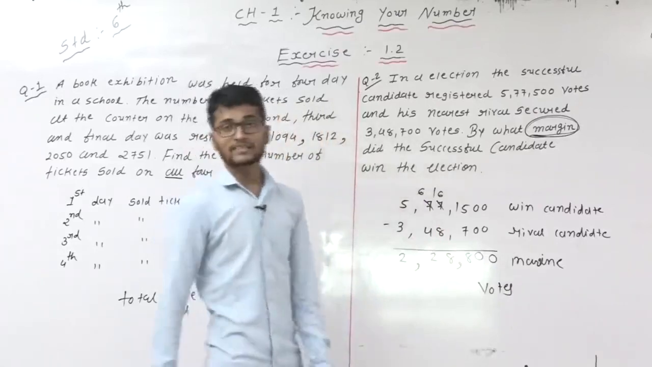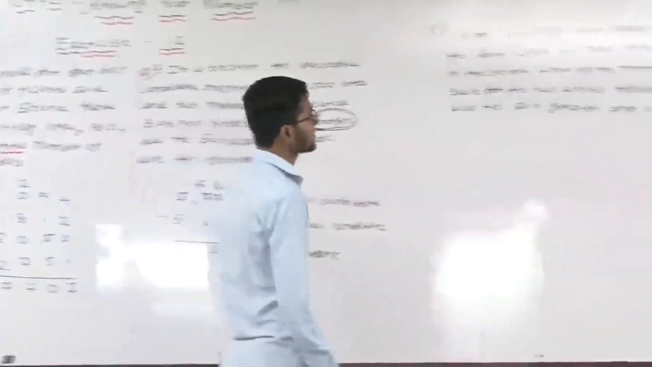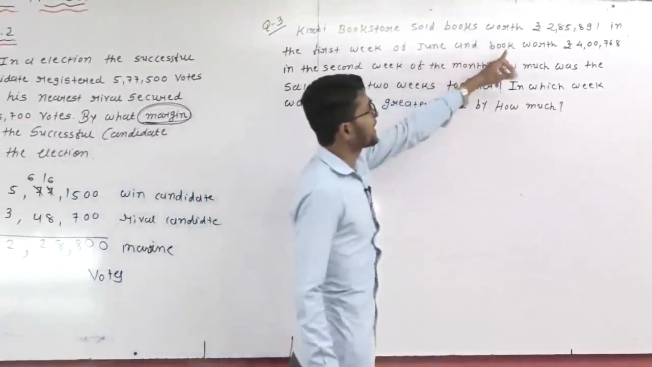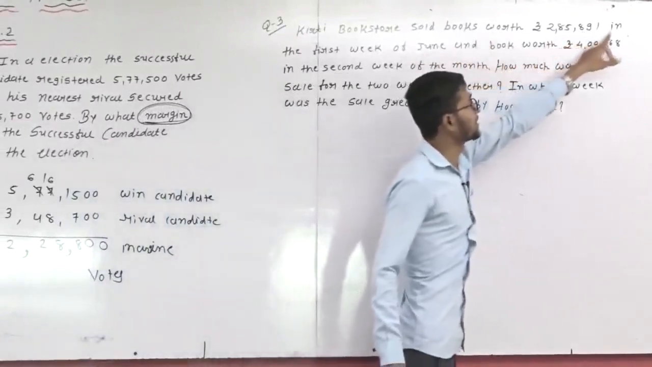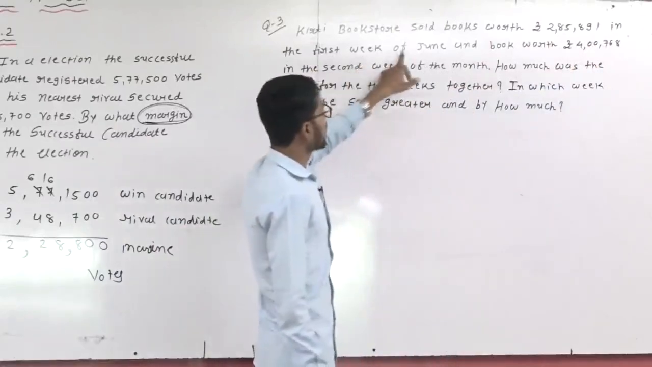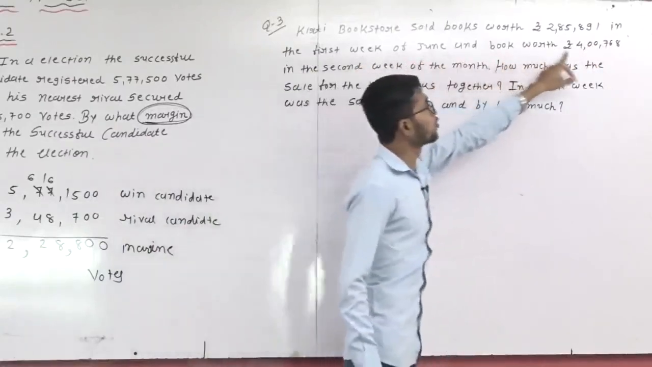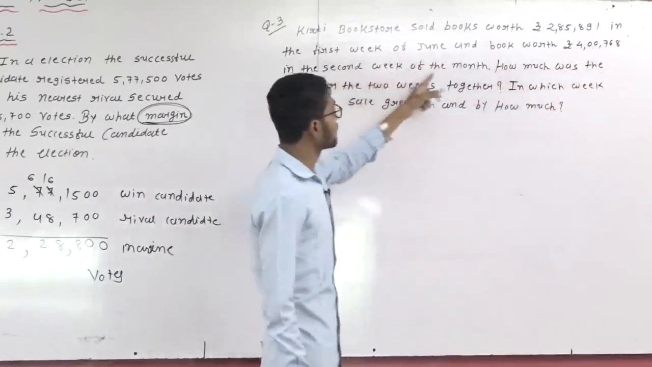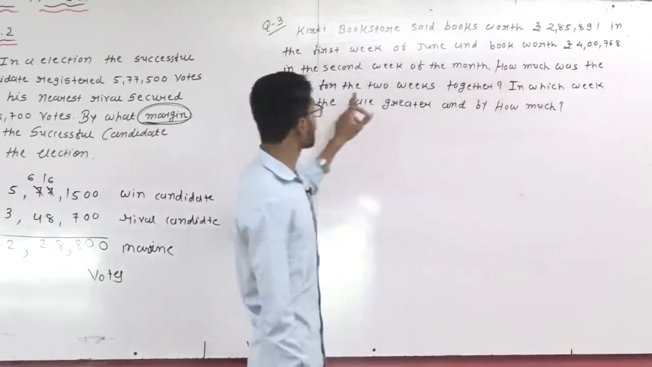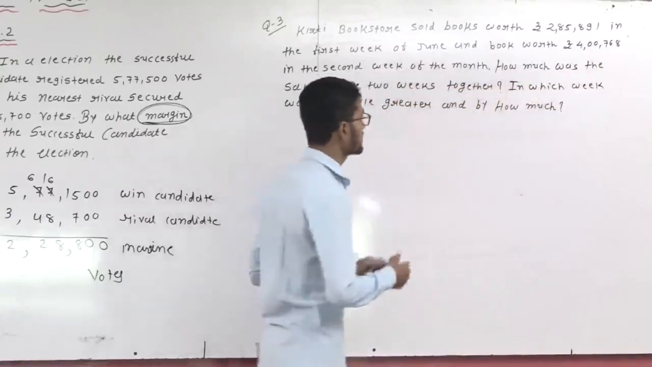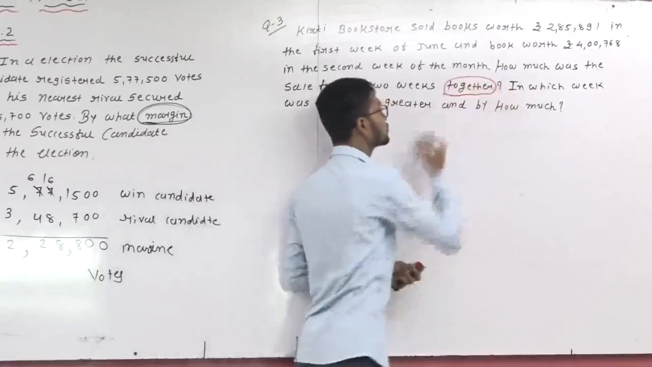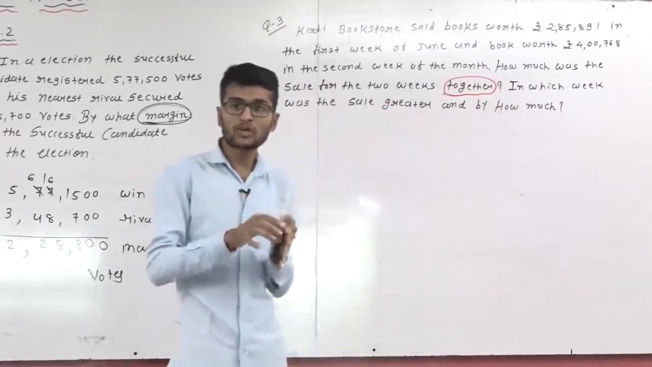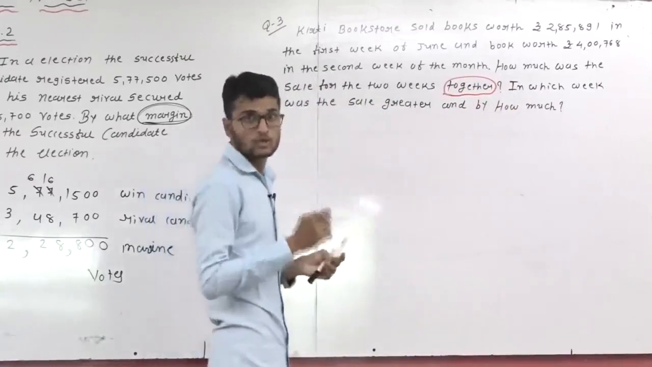Same for our next, that is, the third question. In the third question, Kirti Book Store sold books worth rupees 2,85,891 in the first week of June and books worth rupees 4,768 in the second week of the month. How much was the sale for the 2 weeks together? So students, here the word together is used. Together means combining both weeks, the first week and the second week. Together means adding. Adding means addition.